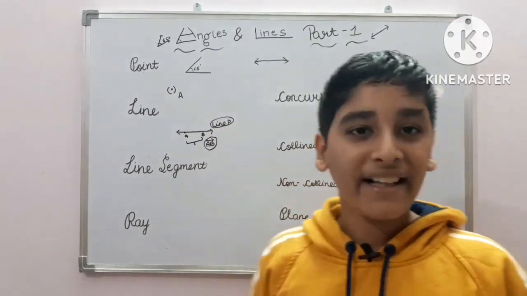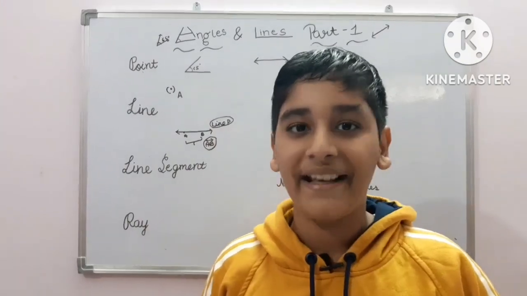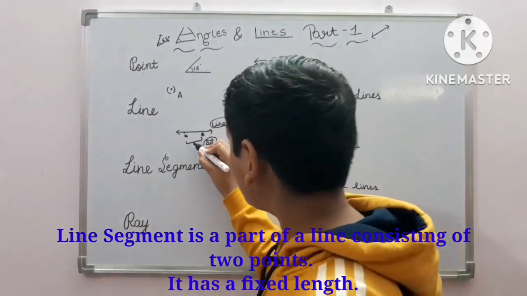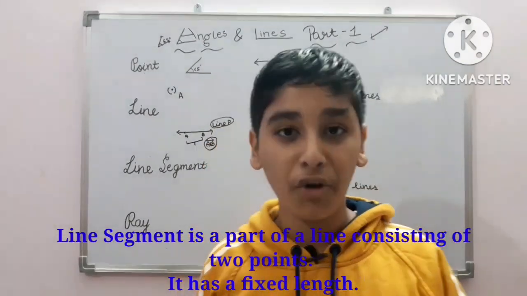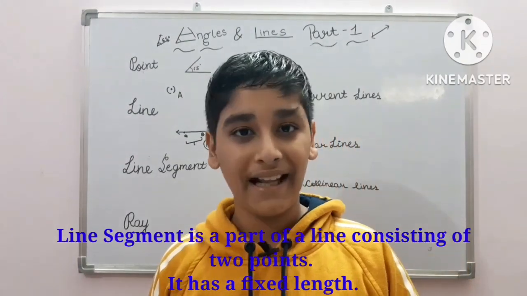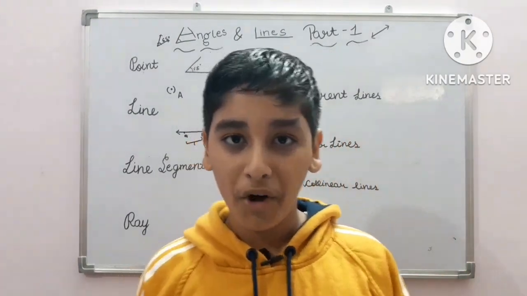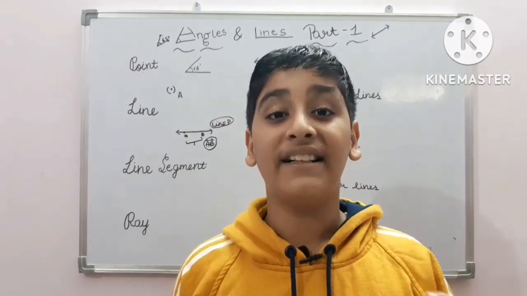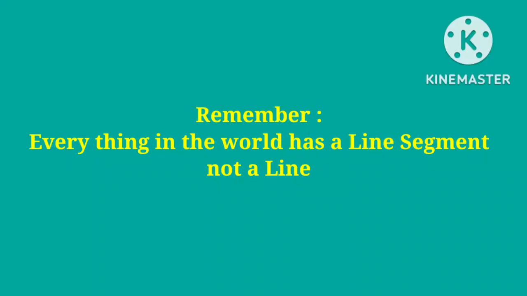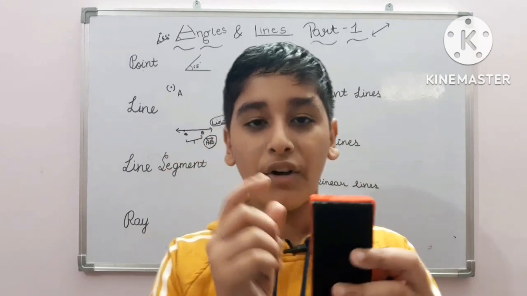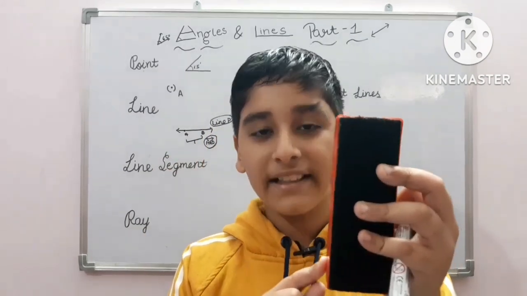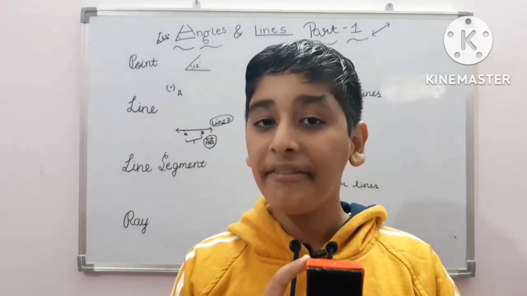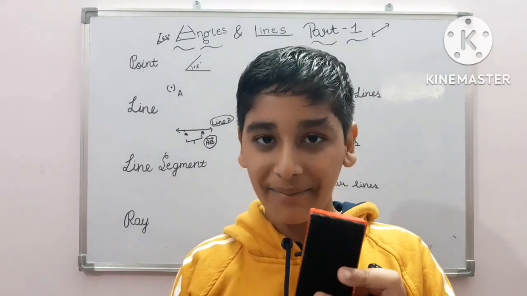So now let us talk about line segment. A line segment is this much part of a line consisting of 2 points. It has a fixed length. And let me tell you one more thing, my friend. Everything in the world has line segments, not lines, as everything in the world has fixed length and breadth. Suppose this one. It consists of line segments. Everything in the world is made up of line segments.